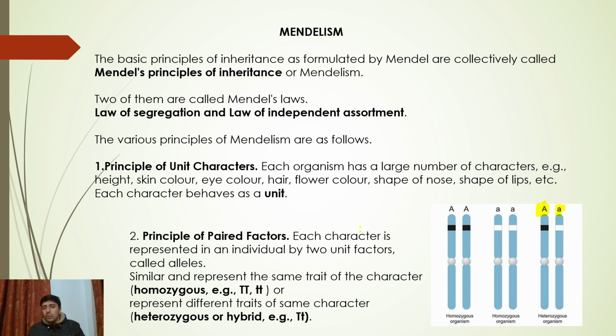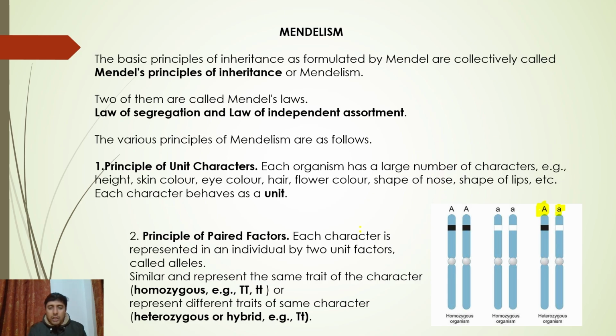The ones that I have shown in capital are the dominant traits, and the ones that I have shown in small are the recessive traits. Remember, traits, not characters. The character is the height, and the trait is whether it's tall or dwarf.